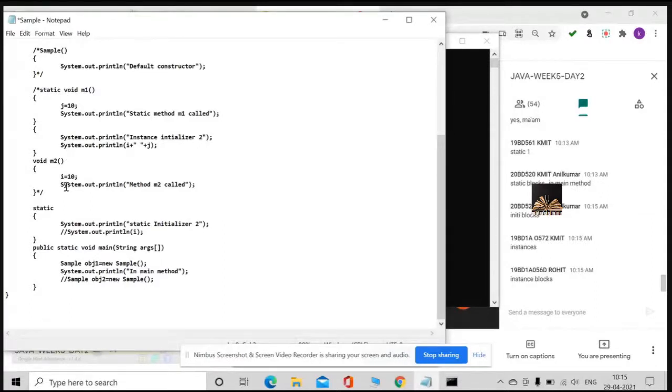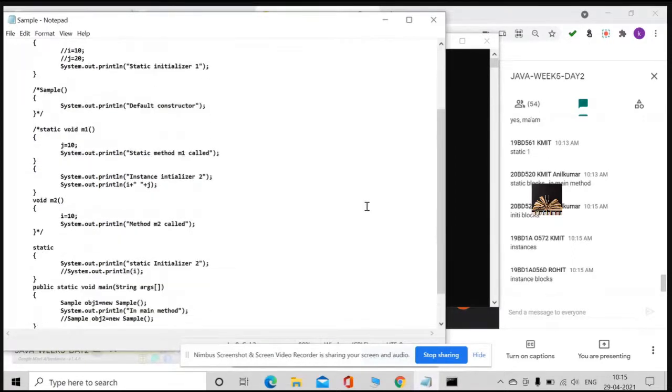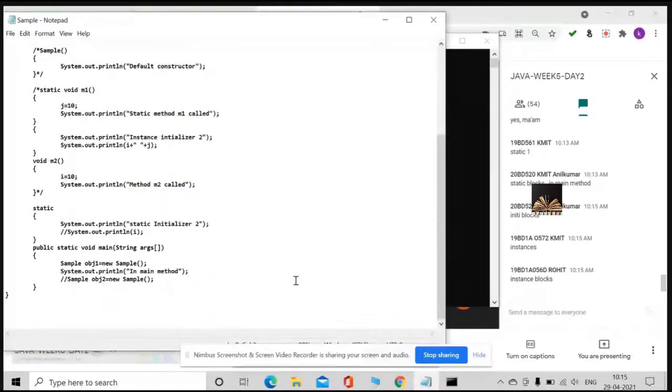Only one instance block I have so far. Right? Now, what's your output now?